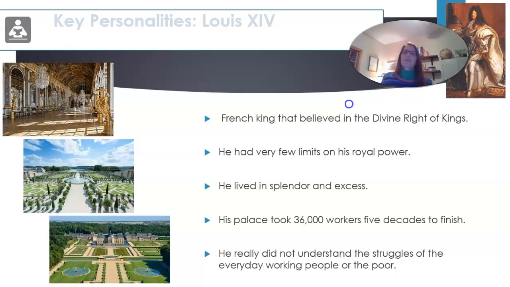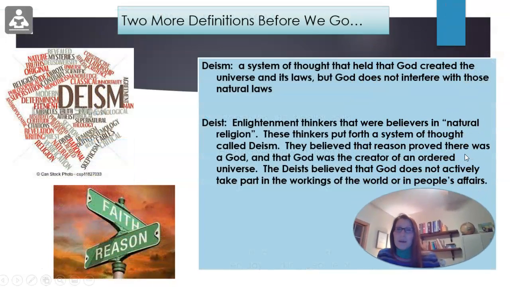All right, we come to Louis XIV. Louis XIV was a French king who believed in the divine right of kings. He had very few limits on his royal power. He lived in splendor and excess. His palace took 36,000 workers five decades to finish, 50 years. He really did not understand the struggles of everyday working people or the poor. Like I said in the flipped video lesson, there's that hierarchy. He was up here, and he really didn't understand anyone or anything that was below him.